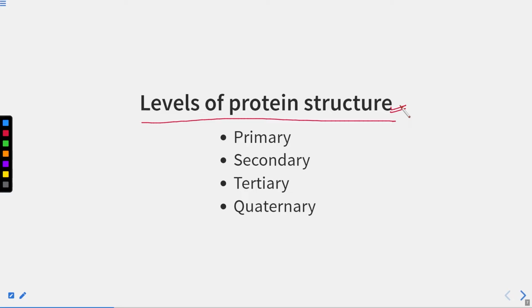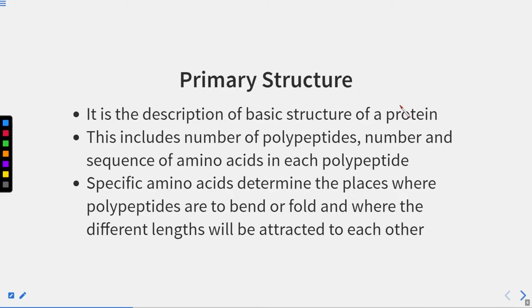First of all, they will form the primary structure of protein, then the secondary structure, then the tertiary structure, and then the quaternary structure. The primary structure is the description of the basic structure of protein. So we see how this basic structure, the primary structure, is formed.